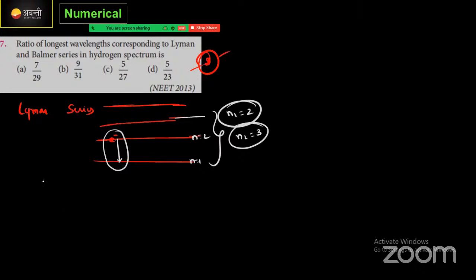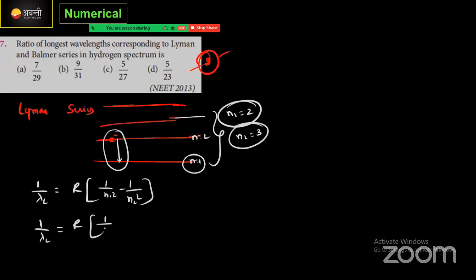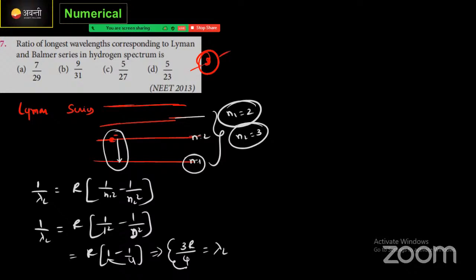See here, for Lyman series, 1 by lambda L is equal to R into 1 by N1 square minus 1 by N2 square, correct. Put the R value. Here what is N1? It is 1, since it has to come to the ground state. That's why 1 by 1 square minus N2 value, actually from the second state, meaning N2 is 2 square, correct. Now R into 1 square is nothing but 1 minus 1 by 4. It can be written as 4 minus 1 by 4, 3 by 4, which is nothing but 3R by 4. This is for lambda L. The answer for Lyman series has come, correct. Similar way we need to find out the value for the Balmer series, correct.